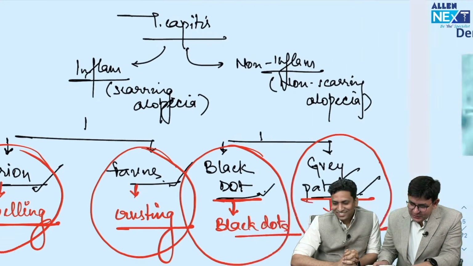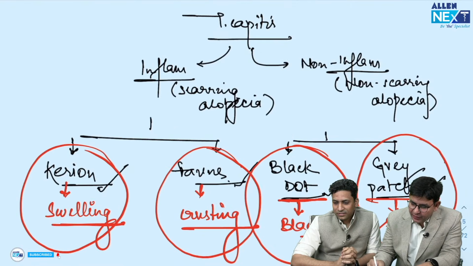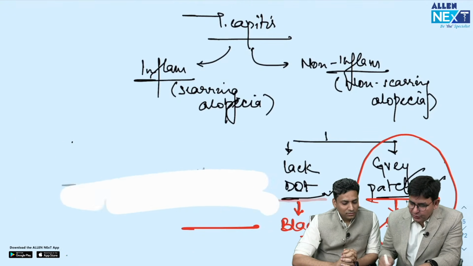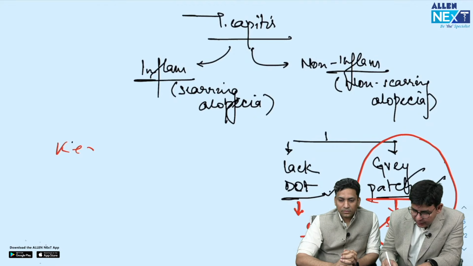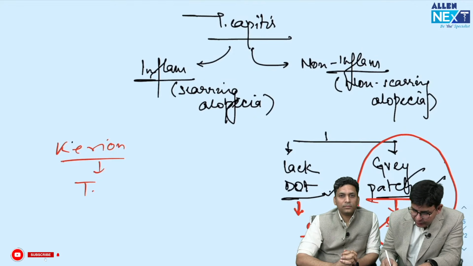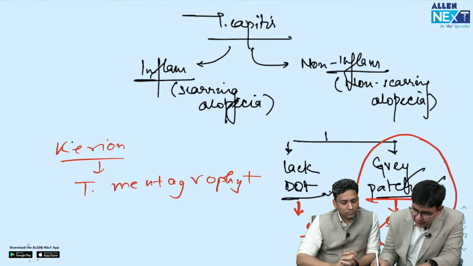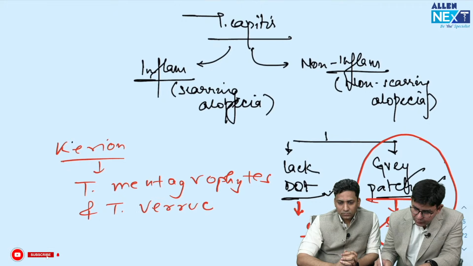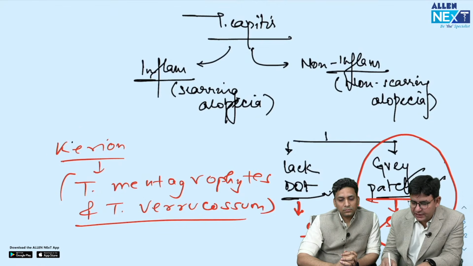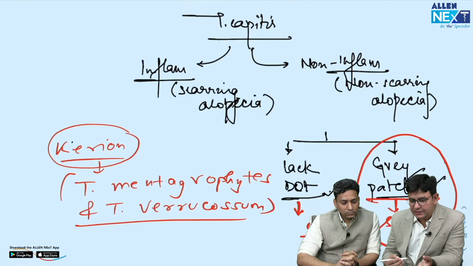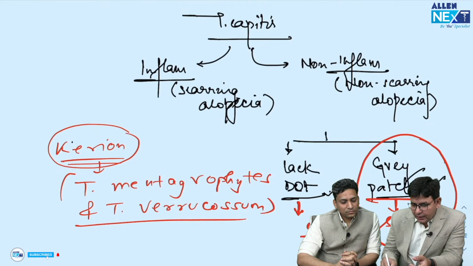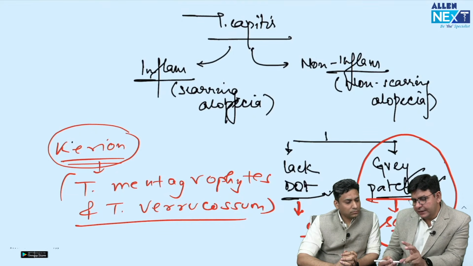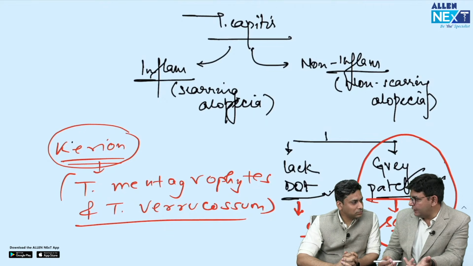Thank you. So if we talk about carrion, you know that this particular carrion is caused by Trichophyton, and the species which does it the most is Trichophyton mentagrophytes. Okay, and another one is Trichophyton verrucosum. So mentagrophytes and verrucosum are the important ones which cause this inflammatory swelling, which, as rightly said by sir, is boggy. And recently a question also came with pets in the home, so it's a zoophilic type.